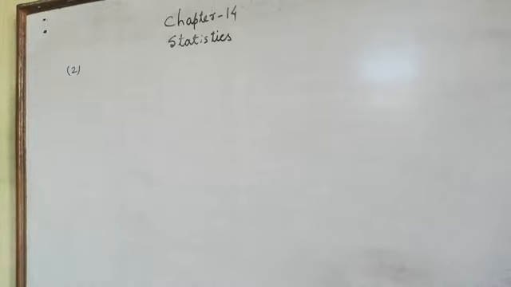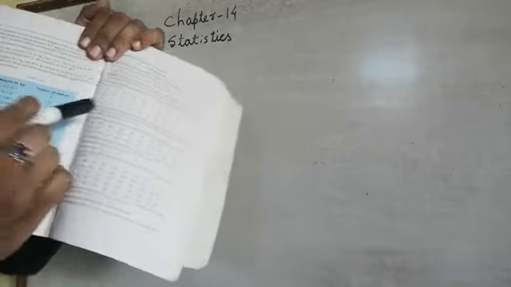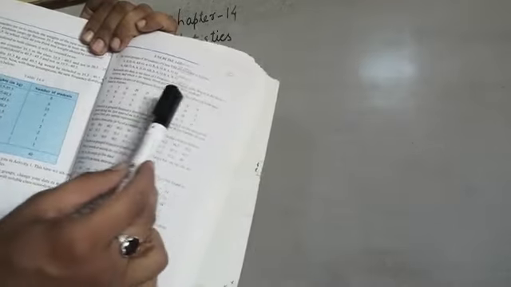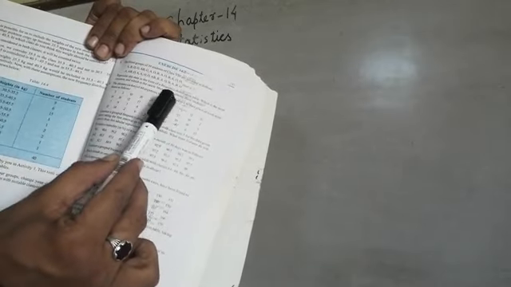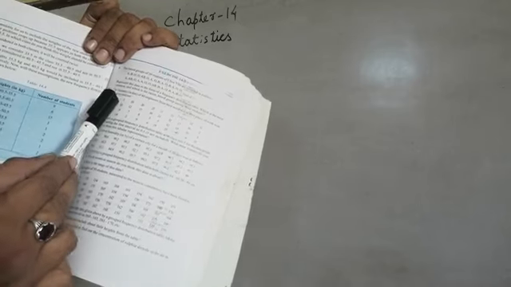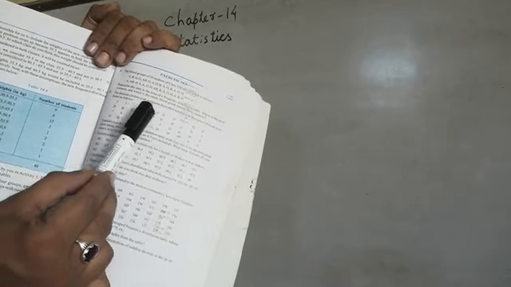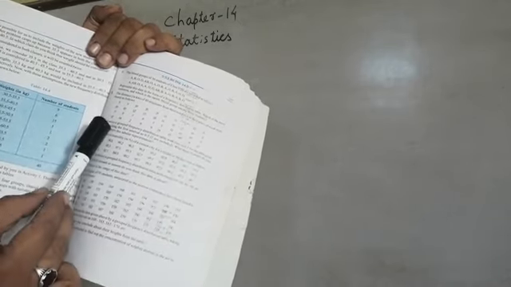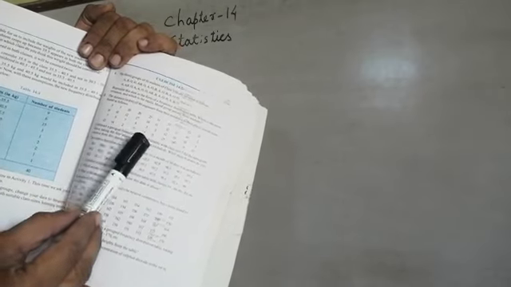Question 2, you can see there are 14 engineers. They go from their residence to the place of work where they work. So some engineers go 5 kilometers, some go 3, some 10, 20, 13. And now it is asked to make a group frequency distribution table.